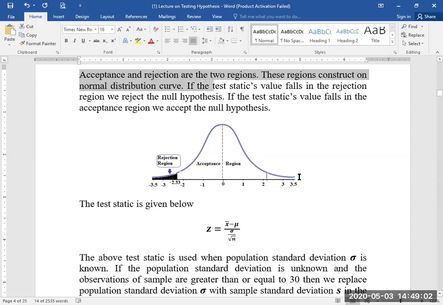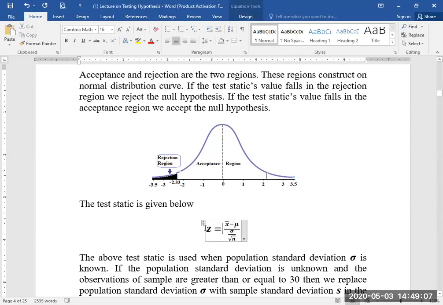This is the test statistic, students. One can put in the value of the sample mean x bar, the null hypothesis mu, sigma the population standard deviation, and square root of n. When one substitutes these values into this formula, he will get the test statistic value.